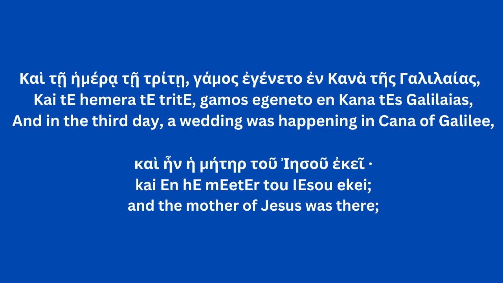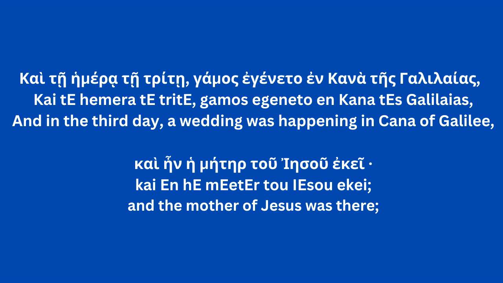Where was this wedding happening? En Cana. Cana is in the accusative case. It's a proper name. En is the preposition that requires that we use the accusative here. So in Cana, which Cana? Cana tes Galileas.